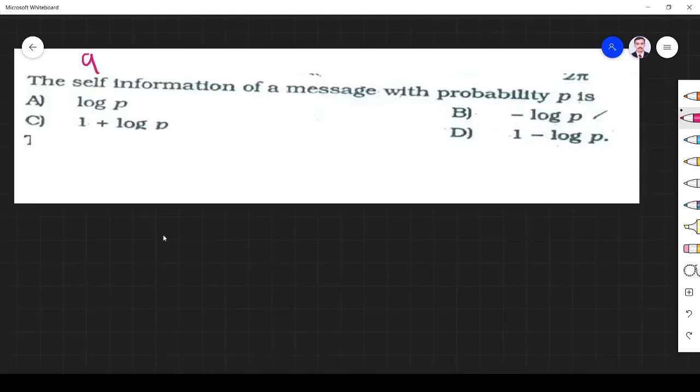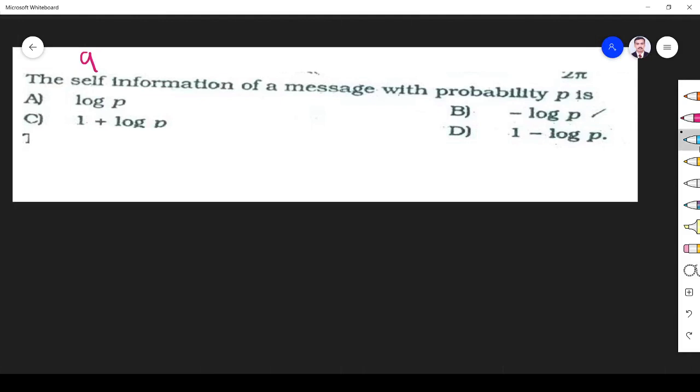The self-information of a message with probability P. So we know the equation for self-information is log of 1 by P. Here what is the probability they are given? P only. So the same P you can use. So log of 1 by P, that is equal to minus log P. So option B is the correct answer.